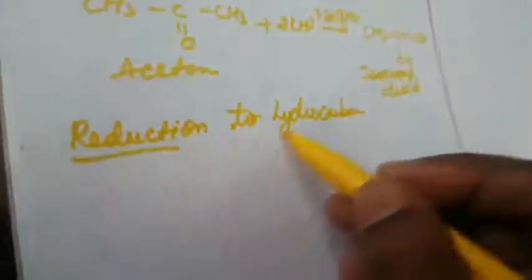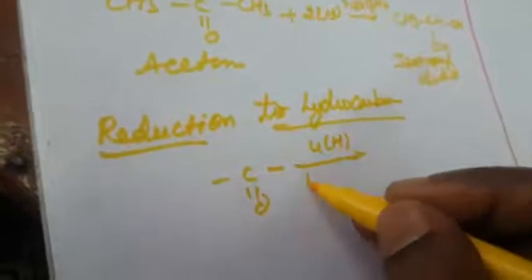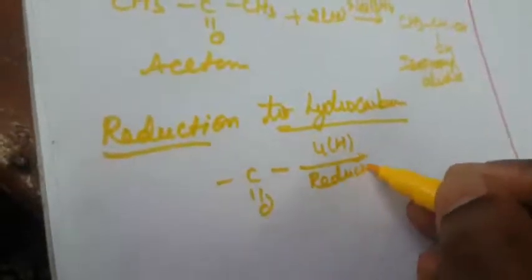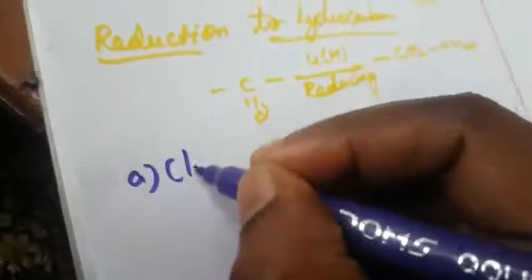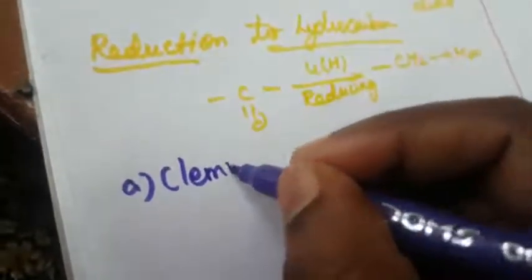How to do reduction? Again, C double bond O, with a reducing agent, forms the alkane compound. So that is another one. Using this, the first one is Clemmensen reduction. What is the name of this reduction? It is Clemmensen reduction. The naming reactions are very important.